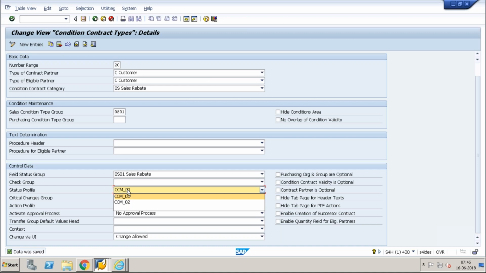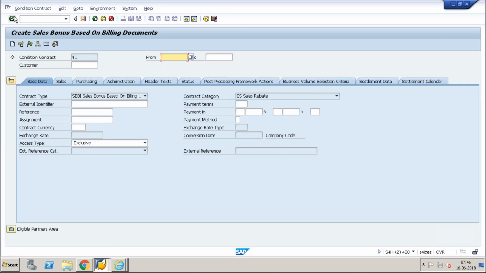So what does it mean? System status means the status of a particular transaction will change automatically based on the flow. So what does it mean? I have a sales order created and I'm waiting for a billing document to be created, or I'm waiting for a subsequent document which is a delivery. So when I create a sales order, the sales order will be shown as open. Okay, so maybe I can go to some transactions.